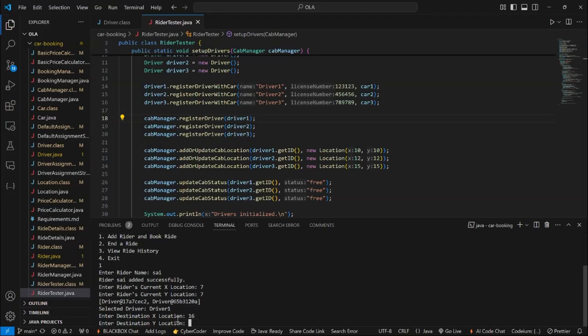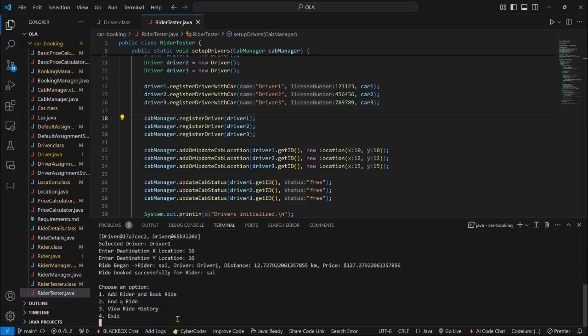So the rider chooses it. Yes, here the ride has been booked, with the overall distance and the price from the basic price calculator, which our friends have previously explained. And I'm going to create another ride.